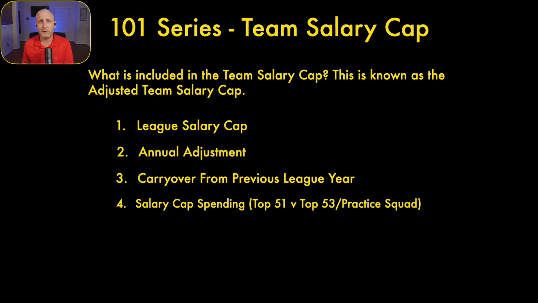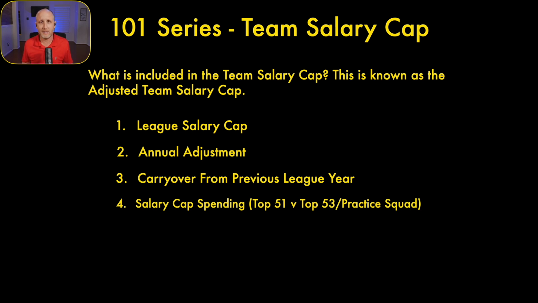After that, it's salary cap spending. So in the offseason, they will go through the top 51 rule. In the regular season, they will use the top 53 rule, which covers all players. So the top 51 rule in the offseason is only the top 51 salary cap charges will count against the salary cap for the team in terms of salary cap spending.